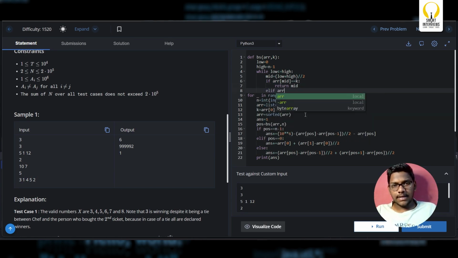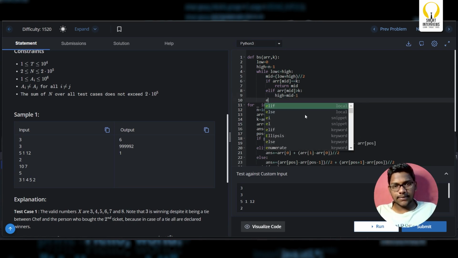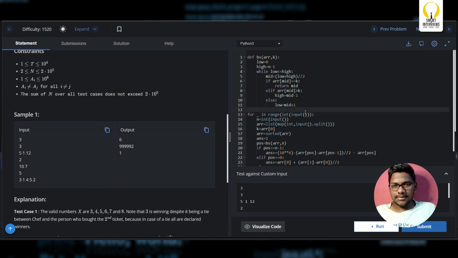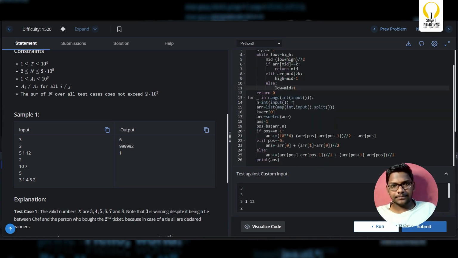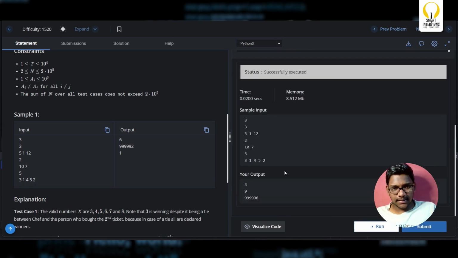Else if area of mid is greater than k, what will I do now? I'll search somewhere on the left part, so I'll update high equal to mid minus 1. Else low equal to mid plus 1. It is for sure that k will definitely be present in the array, so you'll definitely return mid in the process. So this is just a filler. That's it. We'll print, so it should give us 699.